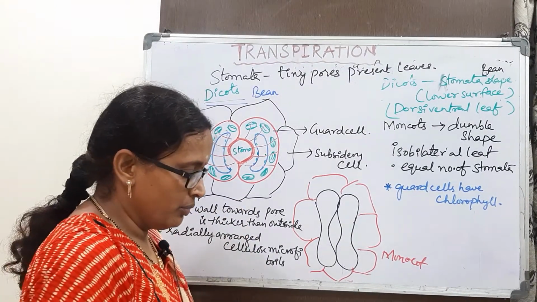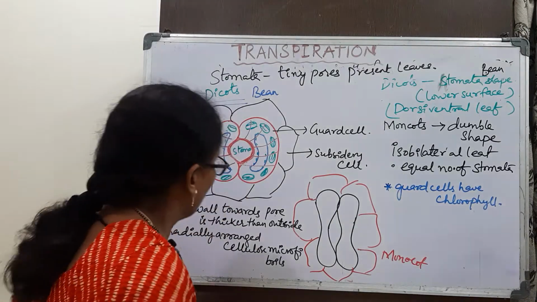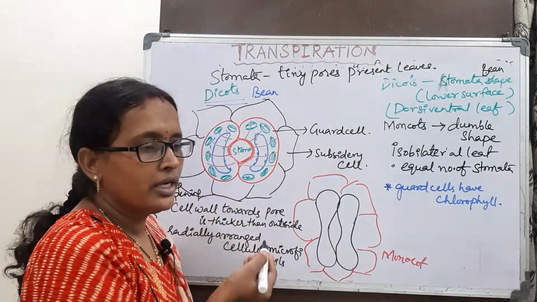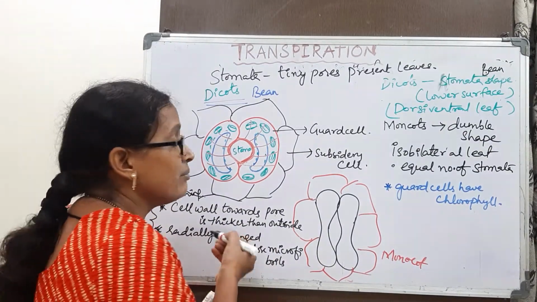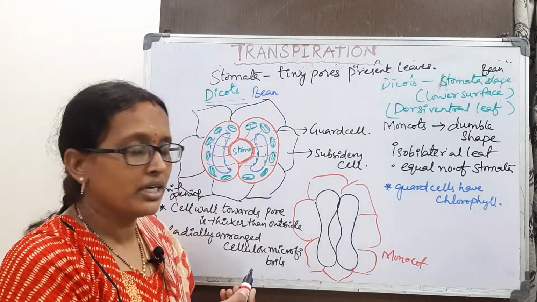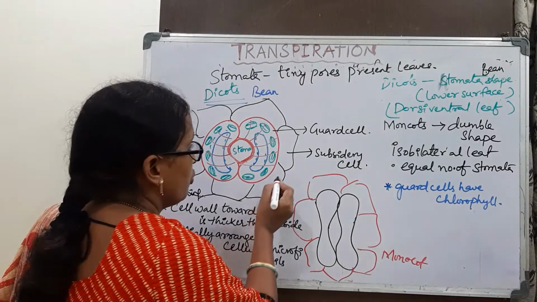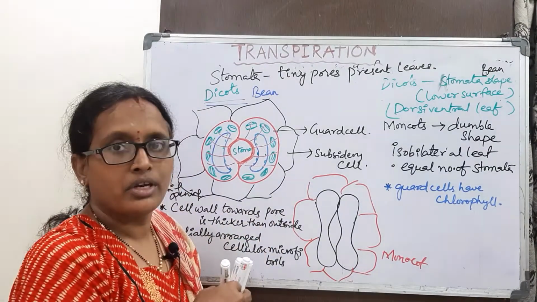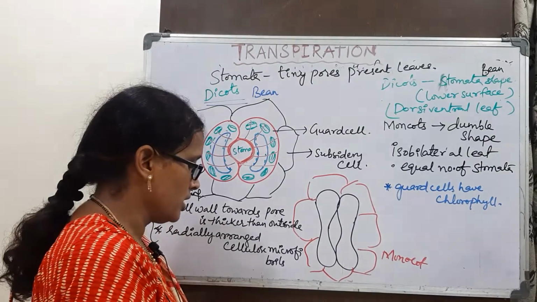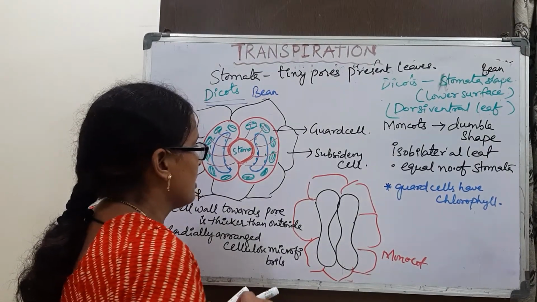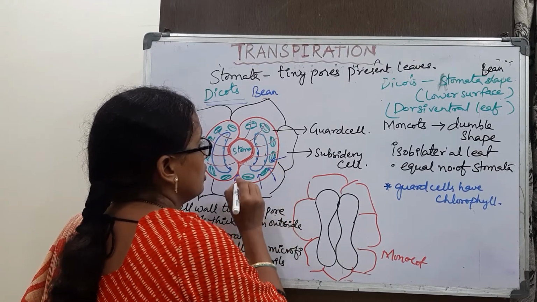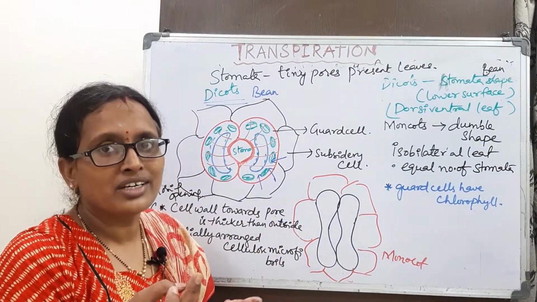Generally, when stomata is opened, it becomes turgid, as it absorbs water from the subsidiary cells. What does it mean to become turgid?